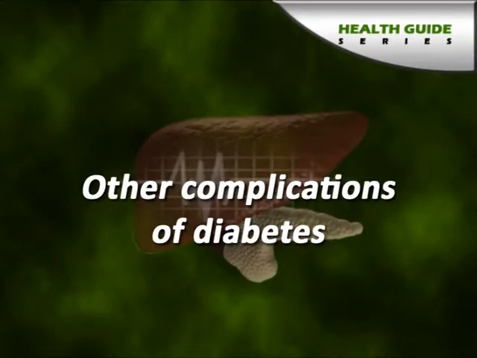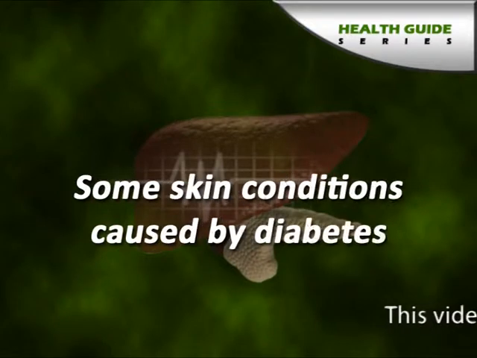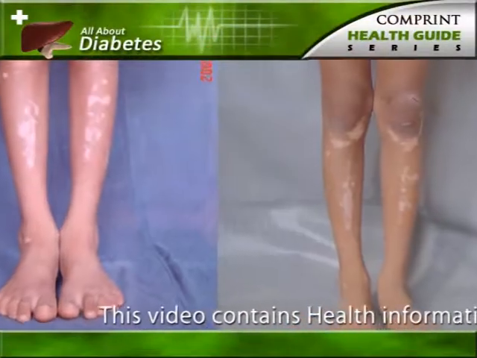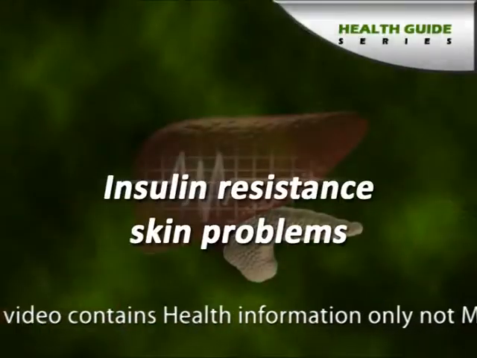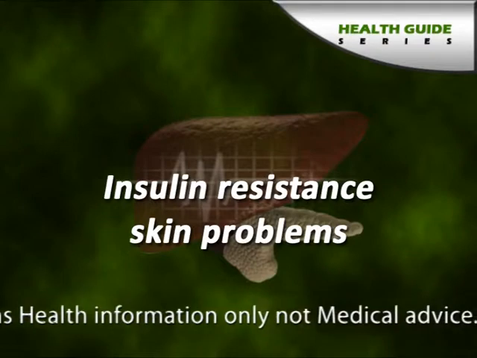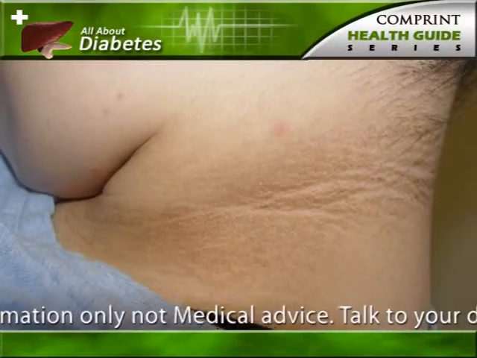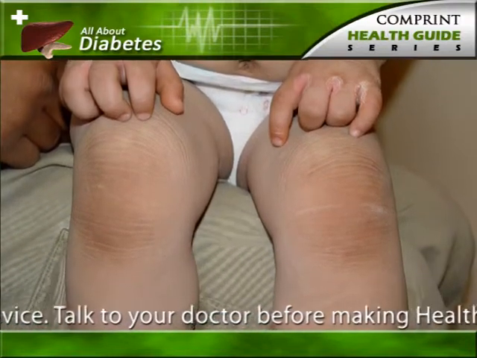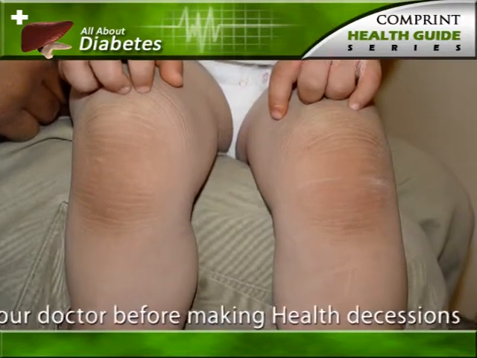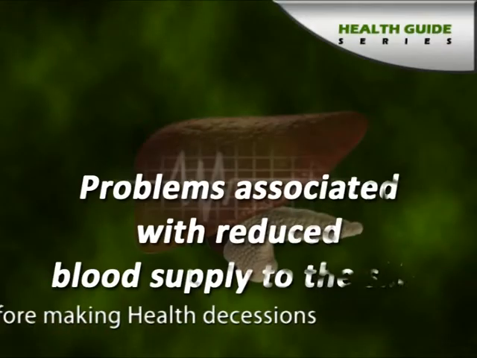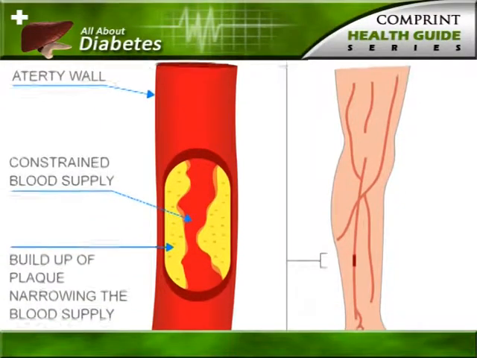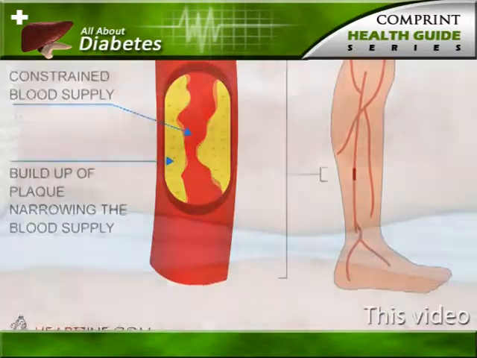Other complications of diabetes. Some skin conditions caused by diabetes. Vitiligo. Insulin resistant skin problems. Acanthosis nigricans, a skin condition which causes thickening and darkening of the skin in some areas, the skin folds. Problems associated with reduced blood supply to the skin. Problems with skin linked to atherosclerosis.